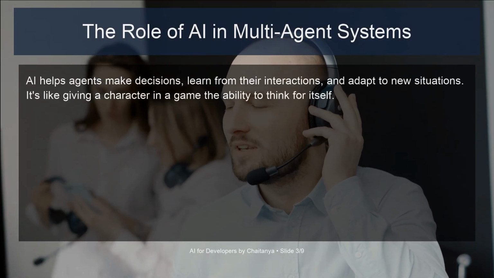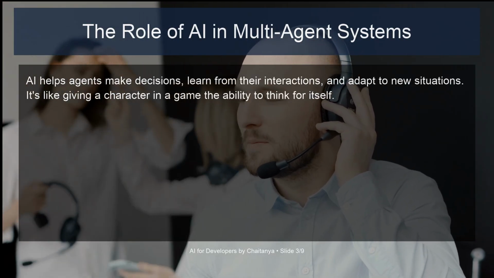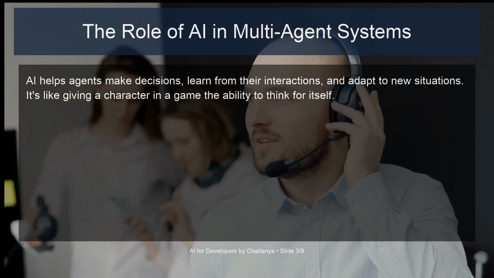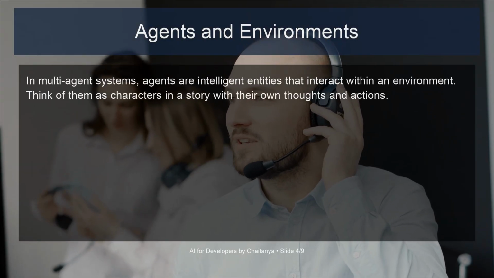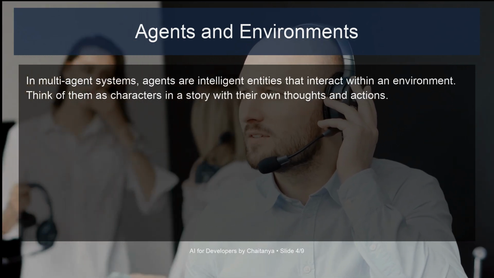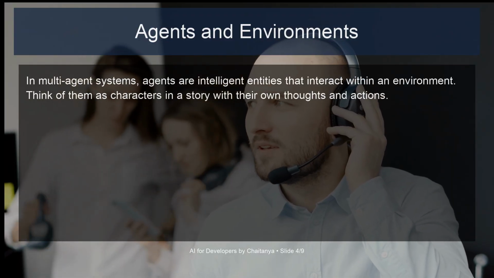AI helps agents make decisions, learn from their interactions, and adapt to new situations. It's like giving a character in a game the ability to think for itself. In multi-agent systems, agents are intelligent entities that interact within an environment. Think of them as characters in a story with their own thoughts and actions.